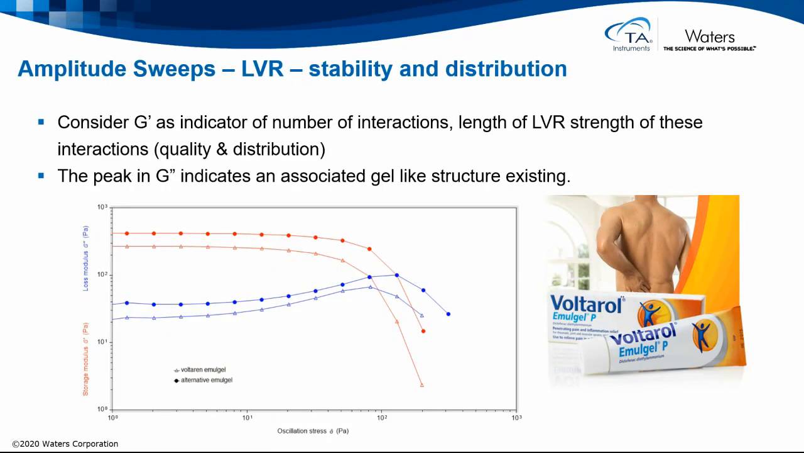In this example, we see the amplitude sweeps for two materials, Voltarol Emulgel and its alternative brand. If we consider that G' is an indicator of the number of interactions, and the length of the LVR the strength of these interactions, we can see that the alternative brand has a much higher G' and longer LVR, being a more robust and narrow distribution. We can also see that there are peaks in G'' that indicate that both systems have an associated gel-like structure.